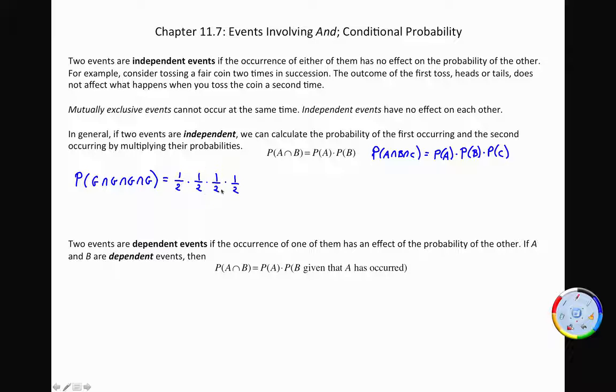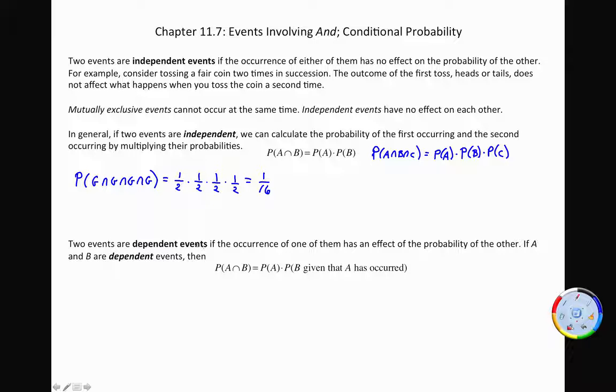these events are independent. Whether you have a boy or a girl the first time does not affect whether you're going to have a boy or a girl the next time. So 1 out of 2 times 2 is 4, times 2 is 8, times 2 is 16. The probability of having 4 girls in a row is 1 out of 16. And if another child is born to the family, the event is independent, so the probability of a girl for their next child is still just 1/2.